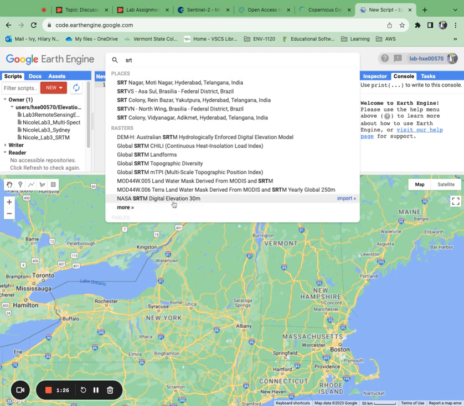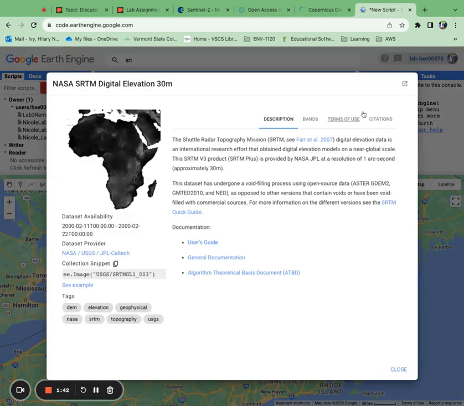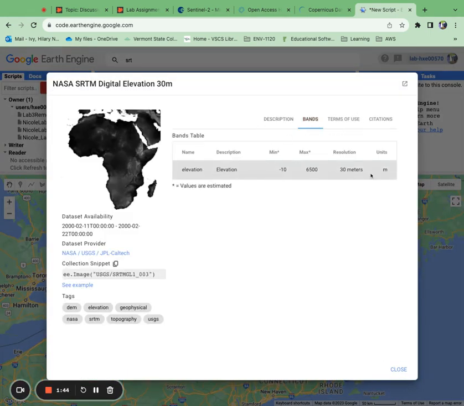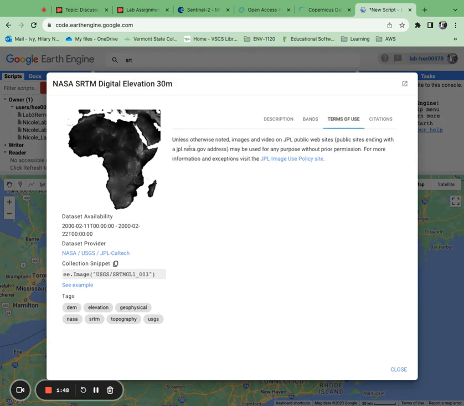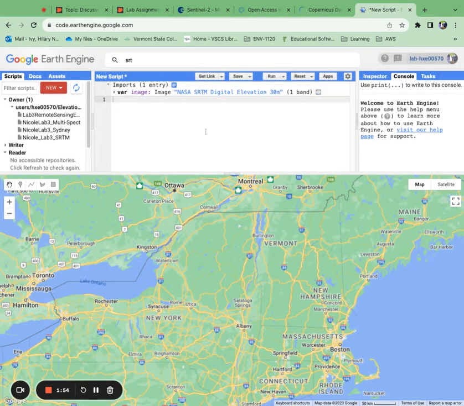All right. And we're going to use this 30-meter digital elevation one. So I just started searching SRTM and this popped up. I'm going to click on import and it's going to automatically import it for me. If I'm interested in information about my data, I can click here and I will get a description, see some information on the bands. This particular one has only one. Okay, terms of use and appropriate citation. All right, I'm going to go ahead and close this.